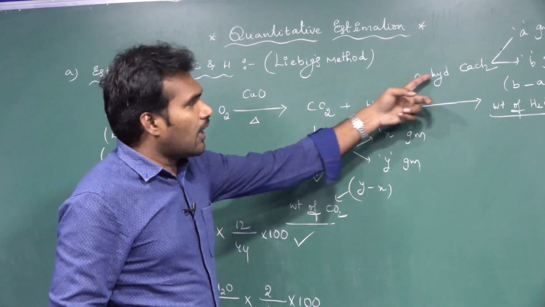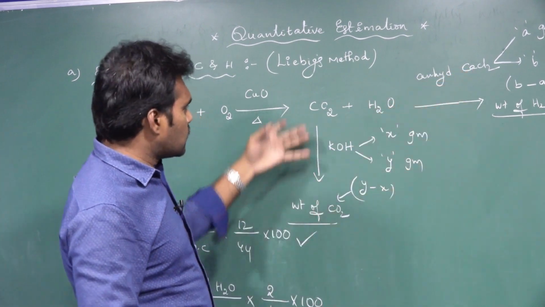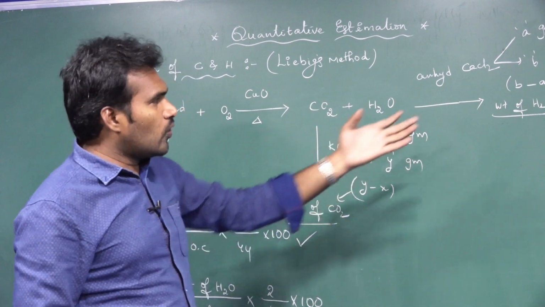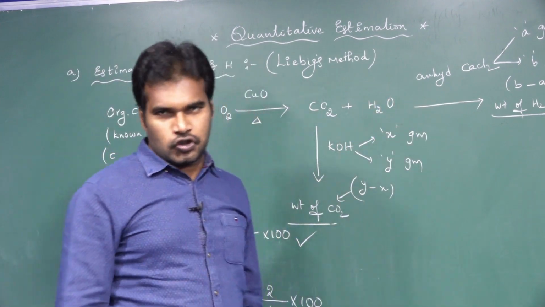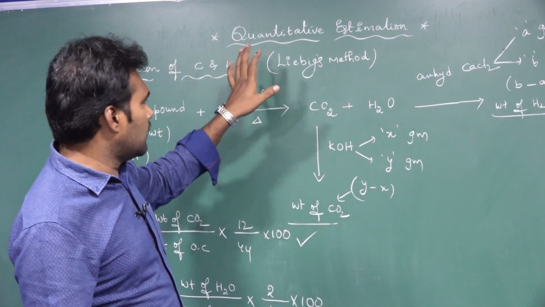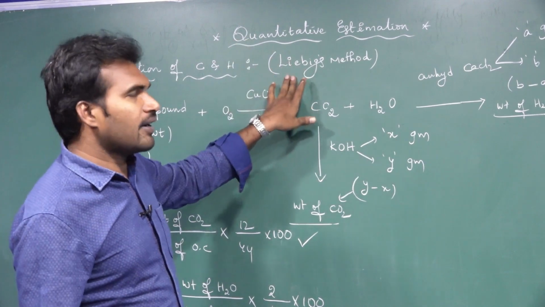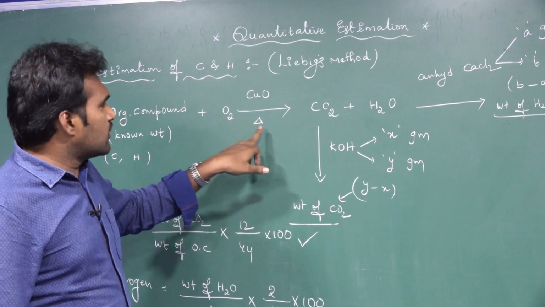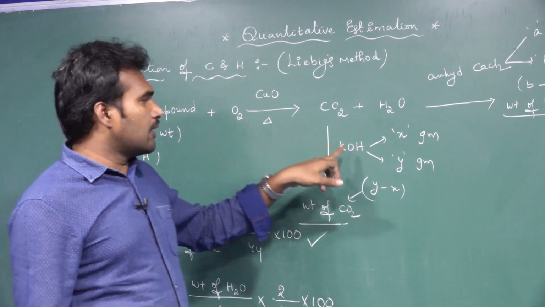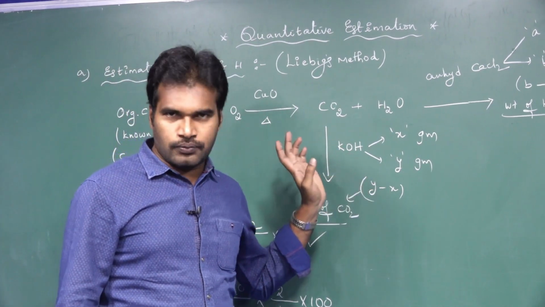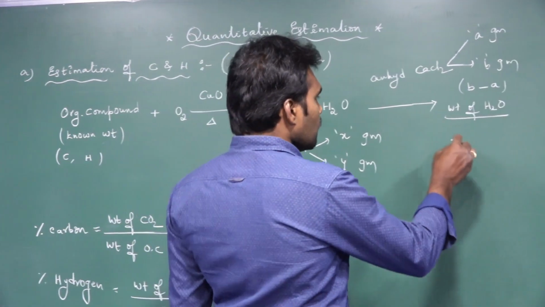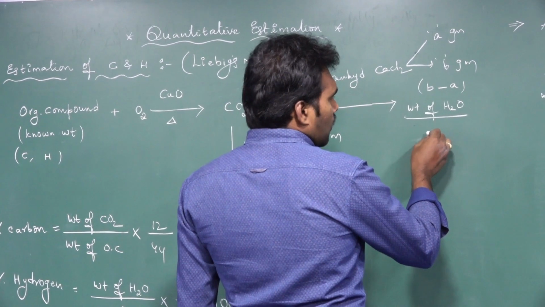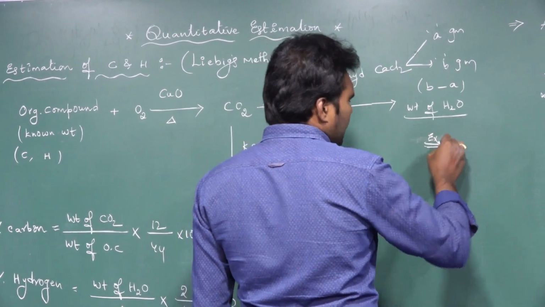Next, after we produce this CO2 and H2O, to collect this CO2 and H2O we are using KOH here and anhydrous CaCl2 here, and this collection of CO2 and H2O, this entire thing is going on in which tube? Absorption tube. So overall, Liebig's method or Liebig's apparatus has three portions. One is the oxygen supplying tube, the second one is the combustion tube, and the third one is what? Absorption tube.